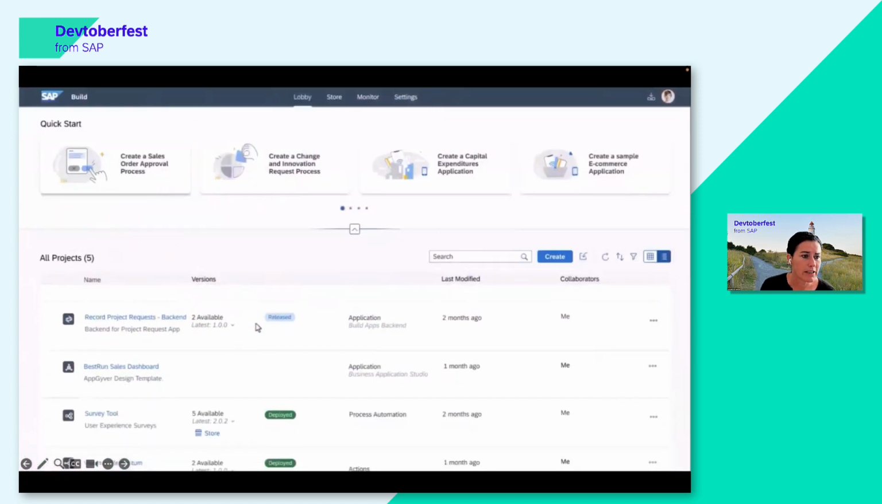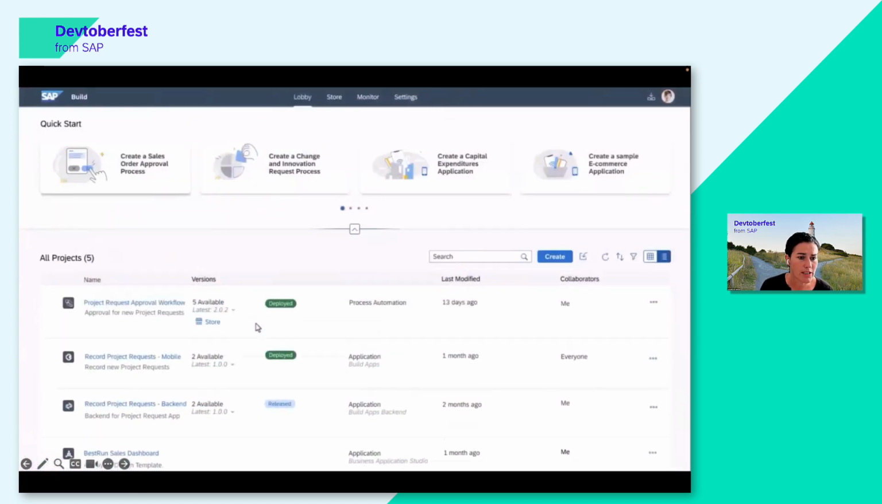Going back to the lobby here, you can see a list of all the projects that you have created. You can also see their status, if they are deployed or released. And here in the yellow brackets, you can now see all the assets that you saw just in the video that I have just shared. So this is just to give you an idea of what it looks like, really a first glimpse of what you can do in SAP Build.